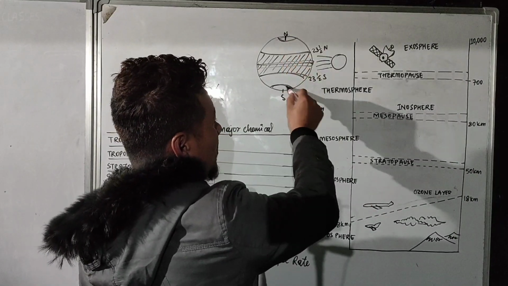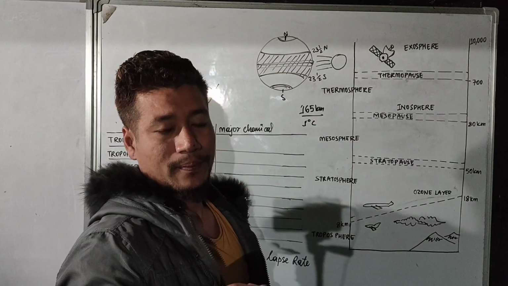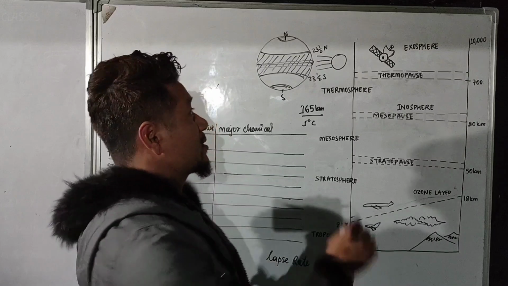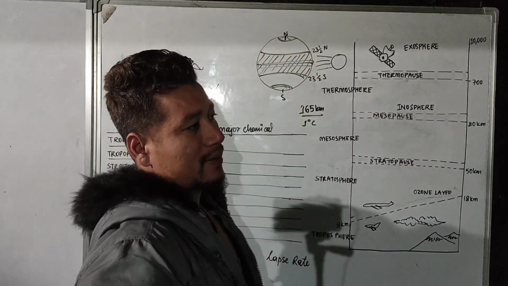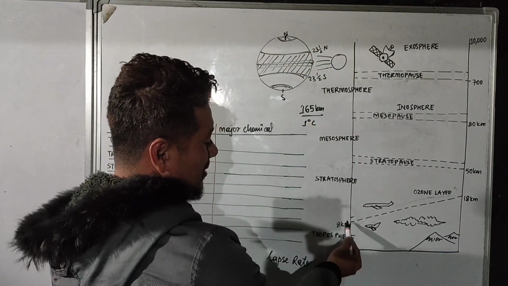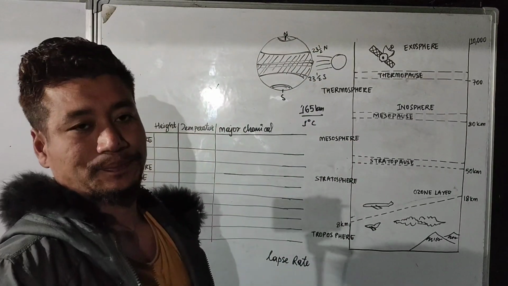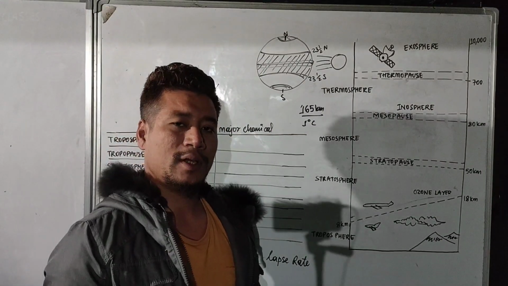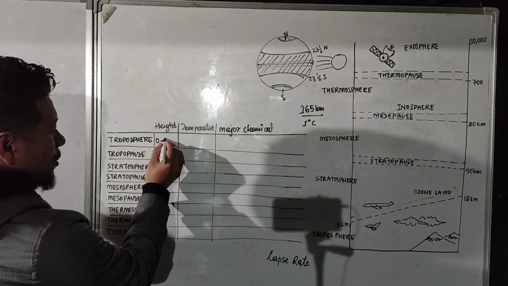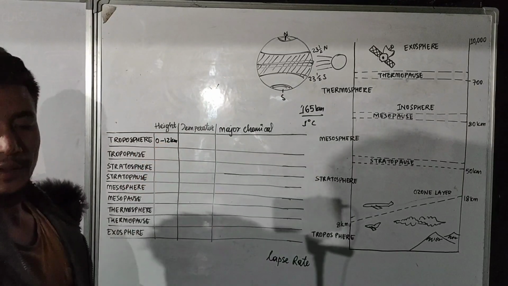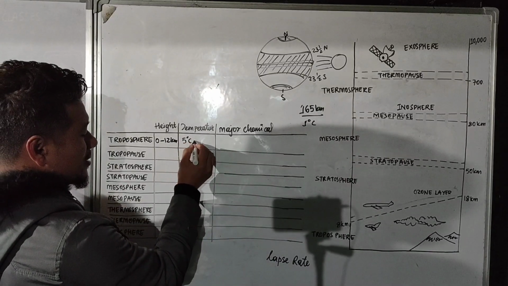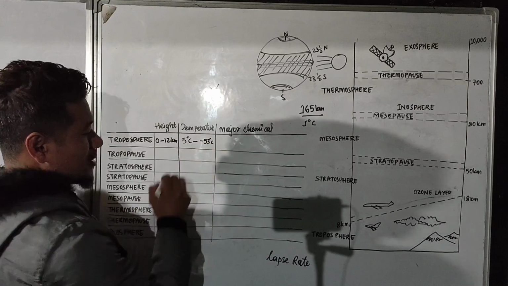In the Arctic Circle and the Antarctic Circle, the density of gas will be very high. So that's the reason over the pole the height of the troposphere is less, only about 8 kilometers. On average, the height of the troposphere ranges from 0 to 12 kilometers, and the temperature ranges from 5 degrees Celsius to minus 53 degrees Celsius.